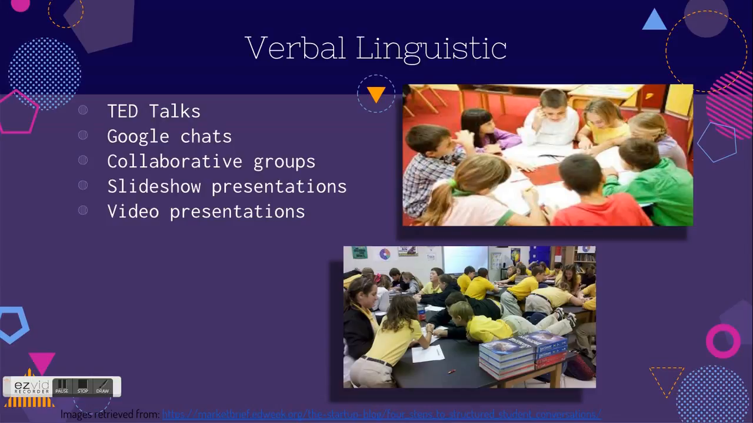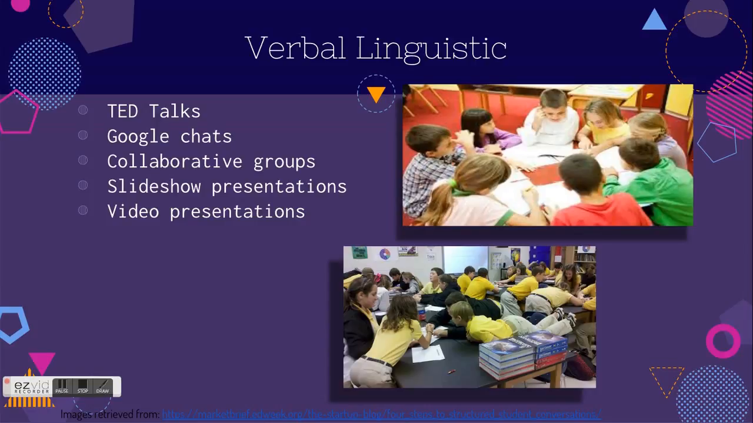For the verbal linguistic intelligence, students will be engaging in TED Talks. They will not only be watching TED Talks, but they will actually be recording and making their own TED Talks to teach each other about finding area and perimeter. They'll be engaged in Google Chats with their peers. They'll be working in collaborative groups throughout the entire unit. They will be creating and sharing slideshow presentations, and they'll also be making video presentations where they'll be teaching their peers how to calculate the area.